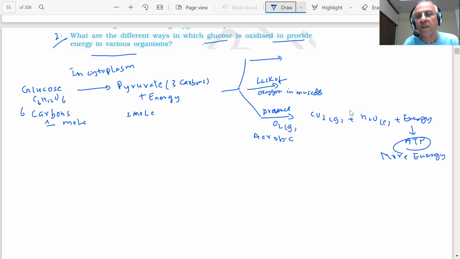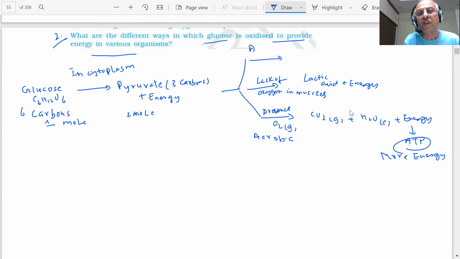In muscles, you will get lactic acid plus energy. This energy will be less, as the maximum energy is what you get in the aerobic case. And lactic acid is there, energy is there. So this will cause cramps in your feet. You have seen athletes get cramps because there is a deficiency of oxygen. More oxygen is being used and it is taken from the blood.